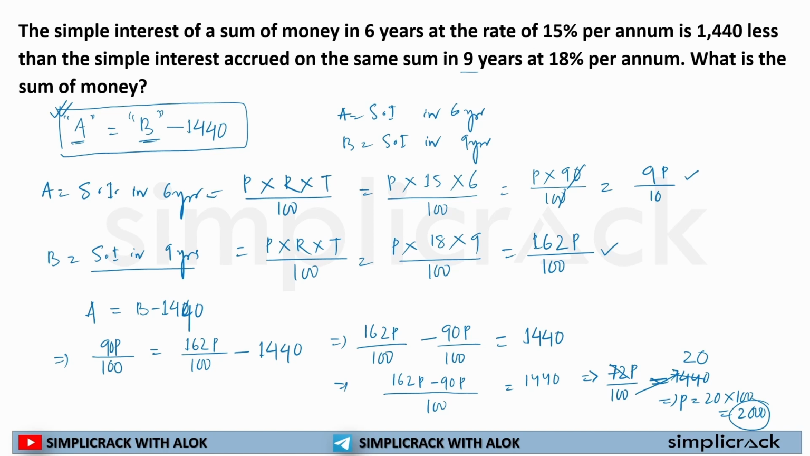From the very beginning, it was a hard nut to crack, right? It was really a hard nut to crack. But now see, we simplified the language. What we understood is that the interest earned in 6 years is 1440 less than interest earned in 9 years. If it was written more than, in that case it would be B plus 1440. But here it has been given, it is less than. That's why we are deducting 1440 out of this. I hope now you are understanding the question. Now you are solving the questions.